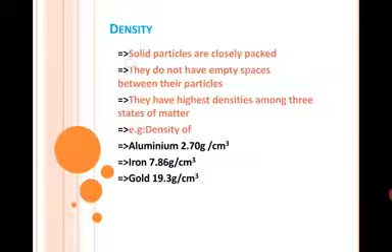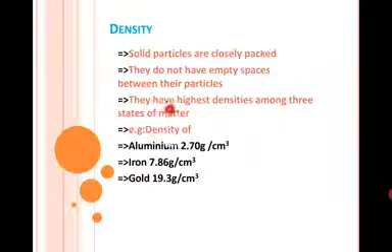Next property is density. Density means mass per unit volume. Density of the solid is greater than the liquid and gases. Solid particles are closely packed. They do not have empty spaces between their particles.